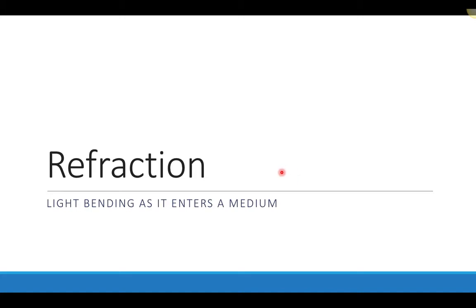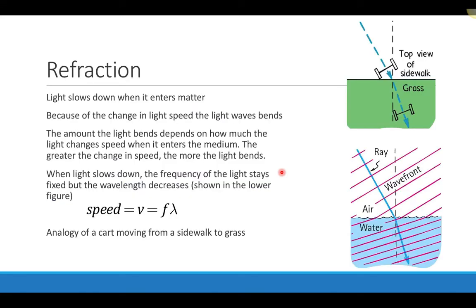In this presentation, we talk about what happens when light encounters a medium and travels through that medium, and that's when refraction occurs. So refraction is basically the bending of light, and it doesn't have to be light. It can be any wave, but I'm going to just refer to this as light because we're talking about light. But it is the bending of a wave as it enters a medium and travels through that medium.